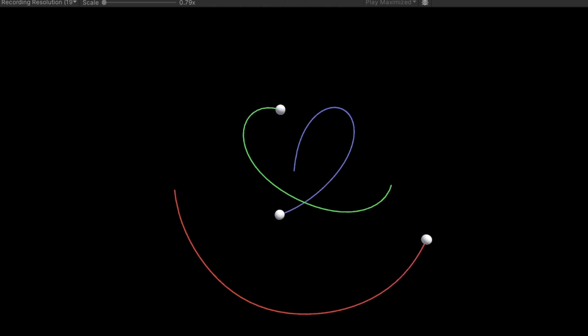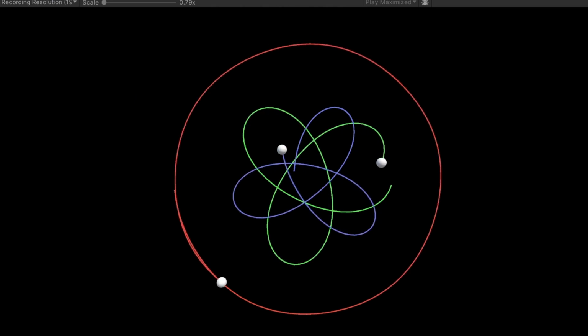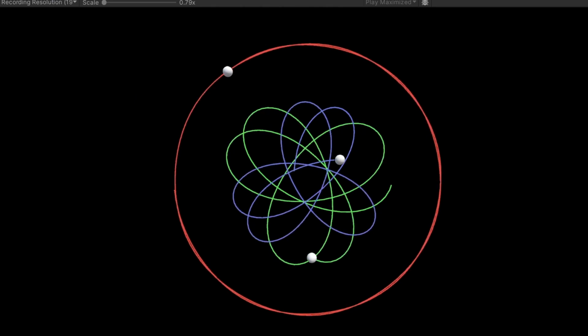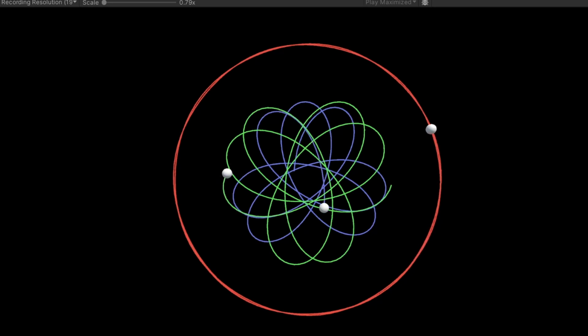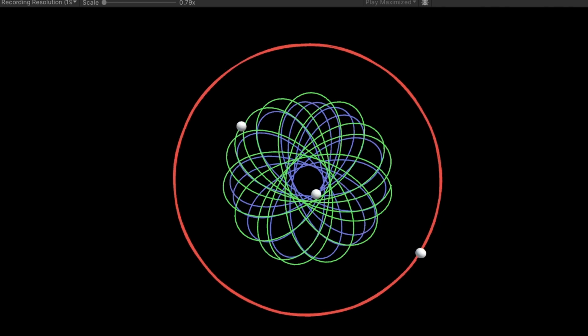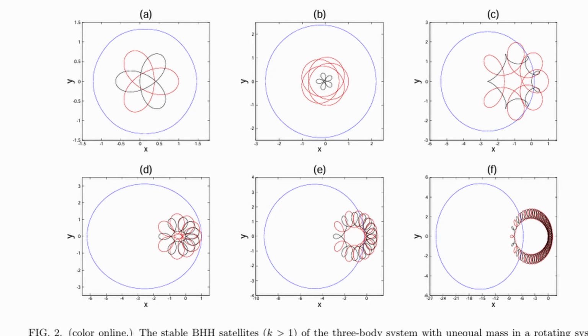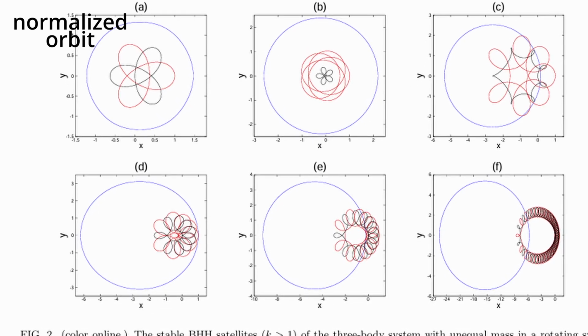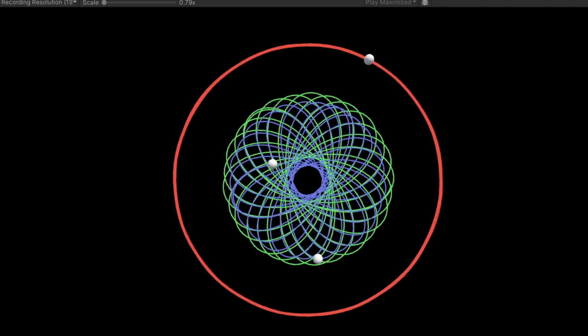This actually worked super well, and now we have a second periodic orbit. You might have noticed that this formation creates these slightly offset lines, and that's because there is a rotational value for each BHH orbit, where it rotates that many degrees per orbital cycle. The images you see in these diagrams are normalized by placing them in a rotating frame of reference to counter the orbital rotation, but in the result here, you can see the rotation in action.